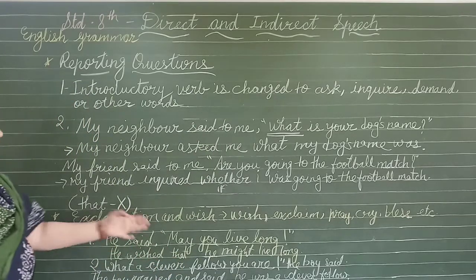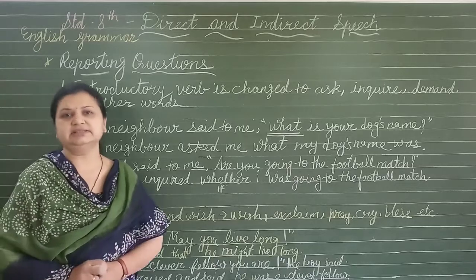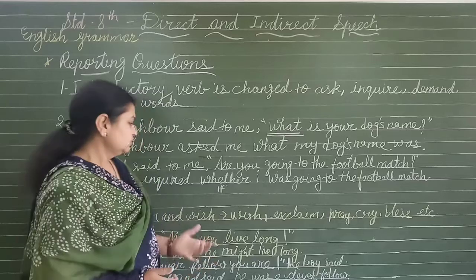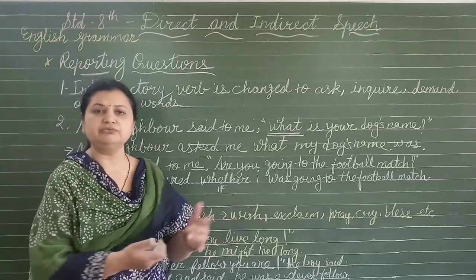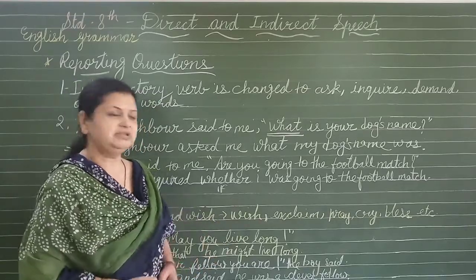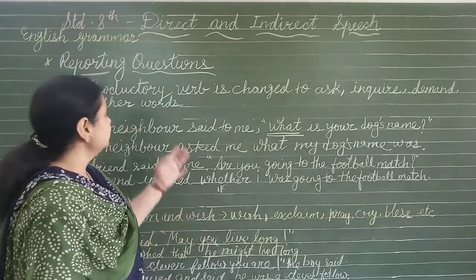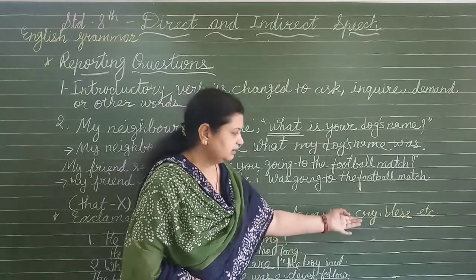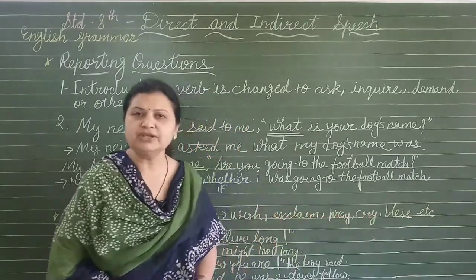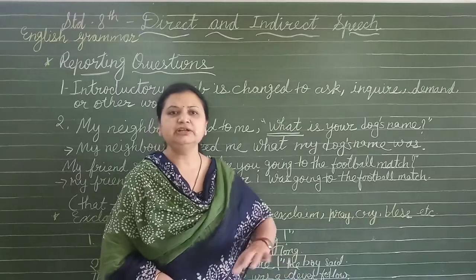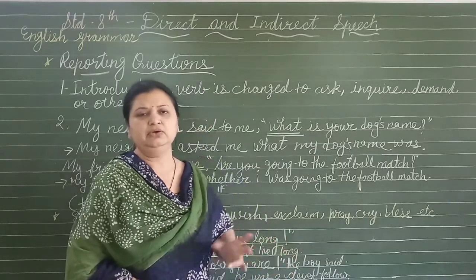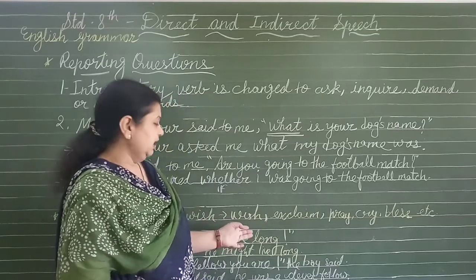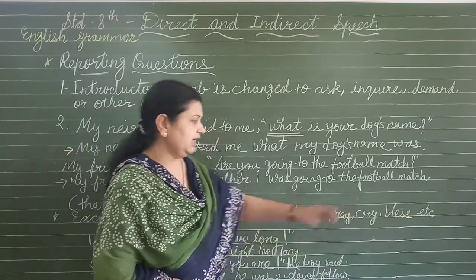If the sentence is an exclamation or a wish, we wish many people. So if I want to forward the same wish to another person, what will I say? We have to change the introductory verb into wish, exclaim, pray, cry, bless. And if "hooray" is given, we have to remove "hooray", but we have to change the introductory verb like wish, exclaim, pray, cry, bless.